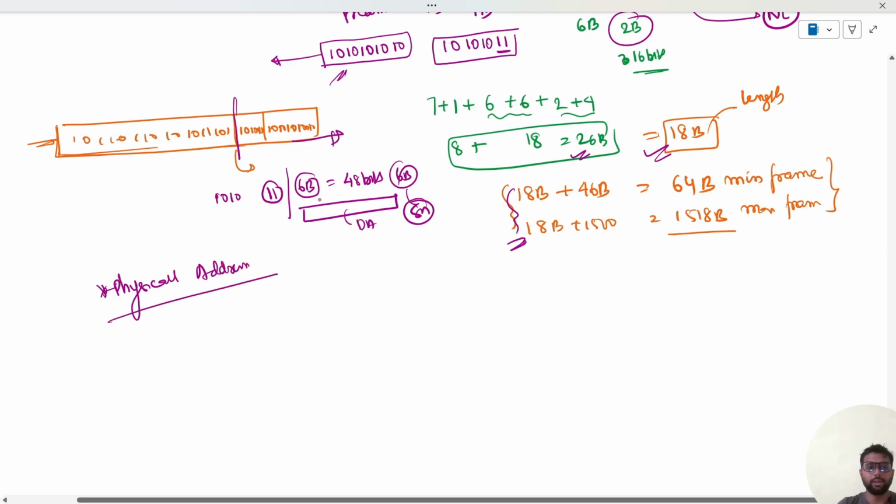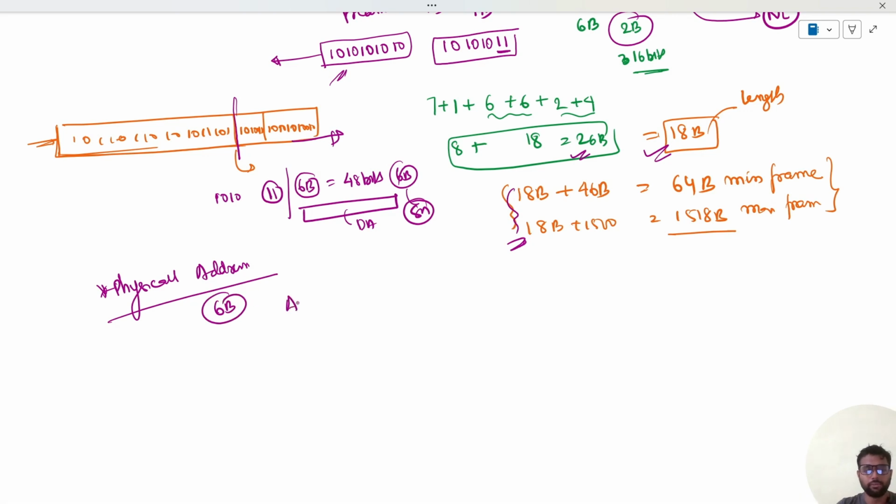See, in physical addressing, we have seen the destination and source address are how many bytes? 6 bytes. If you want to see the MAC address of your PC, you just type ipconfig, and you will see the MAC address given. It looks like AE colon 12 colon 06 colon BF, something like that. That would be 6 bytes. This is the MAC address. This is called the physical addressing. Why is it called physical addressing?